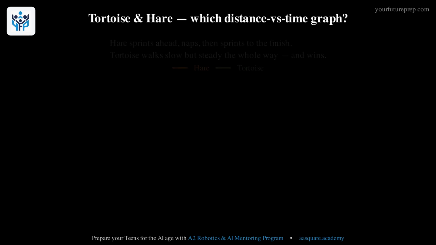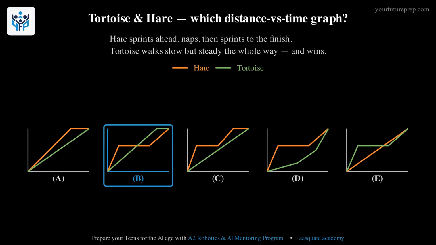A tortoise challenges a hare to a race. The hare eagerly agrees and quickly runs ahead, leaving the slow but steady tortoise behind. Confident that he will win, the hare stops to take a nap.